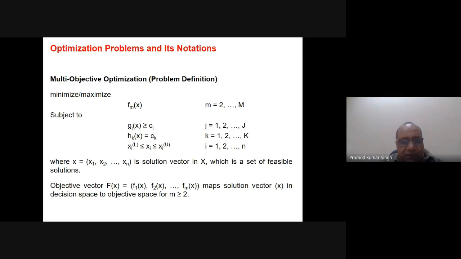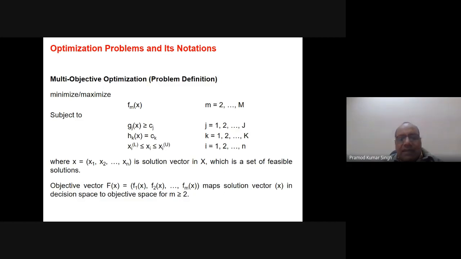The only difference is that here we have the m, and there it was just f(x). Obviously if M is equal to 1, it is termed single objective optimization, and if M is 2 or more, then this is multi-objective optimization.